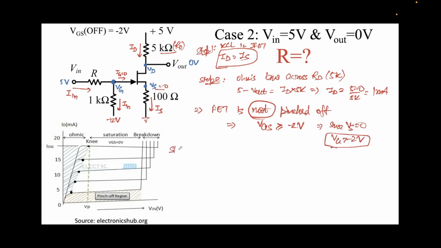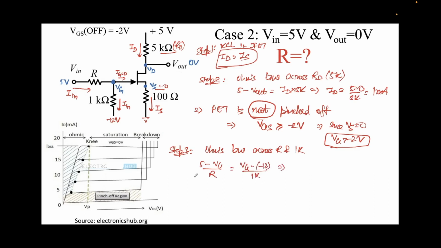Now step 3: Ohm's law across R and 1K. Since no current is flowing into the gate, the current flowing in this resistor should be equal to the current flowing in this resistor. So that will be 5 minus VG over R, which should be equal to VG minus 12 over 1K.